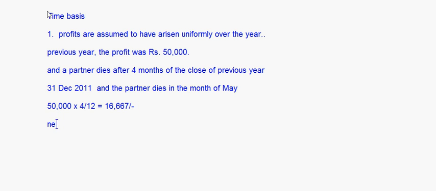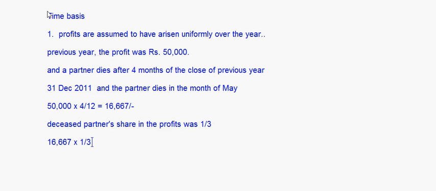Now supposing the deceased partner's share in the profits, right, was, let's say, 1/3, right? So now you will calculate 16,667 into 1/3.